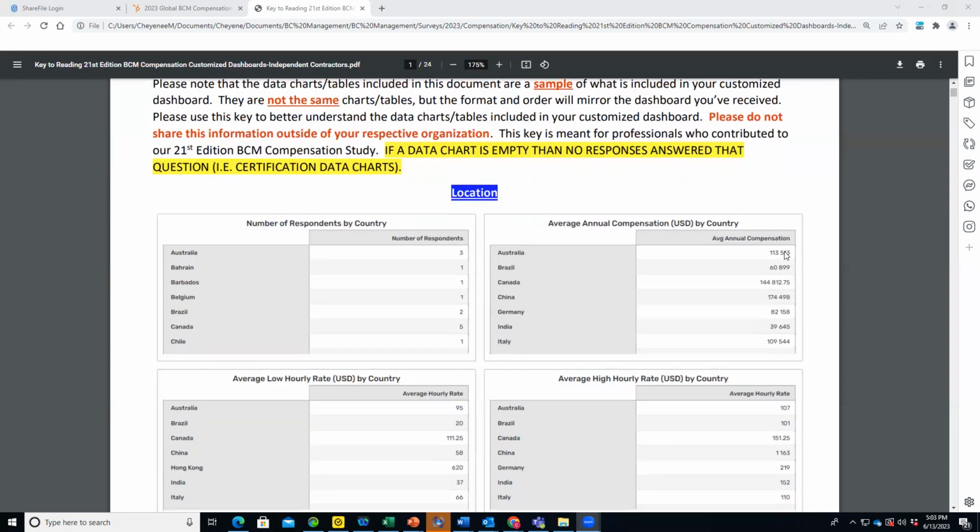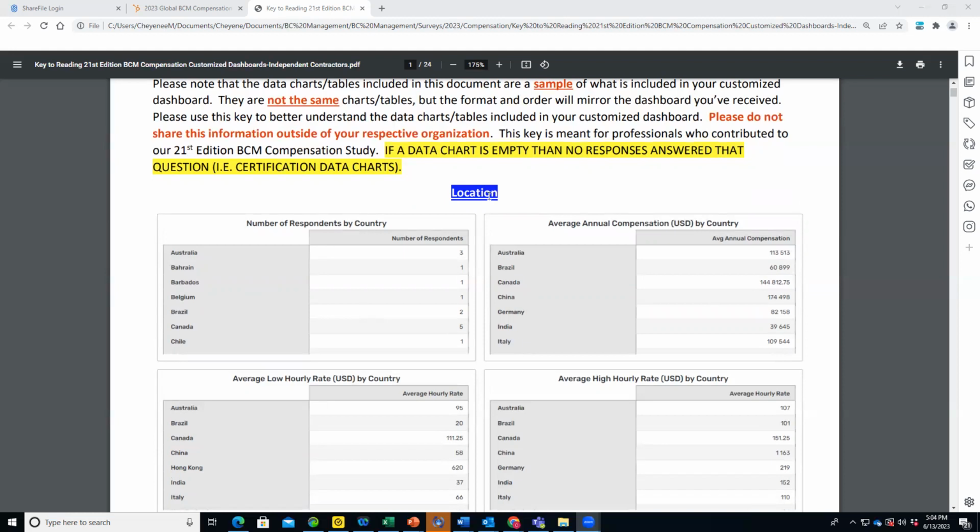Another thing that's important to note is that we provided this key because sometimes some of the text cuts off within the data charts. So you can always reference this key to find out what the full text should be saying. The reason being is the text in the dashboard is extracted directly from the study itself. And since we don't want to change the selection options within the study, we provided this key since the dashboard is cutting off some of the text within the data charts.